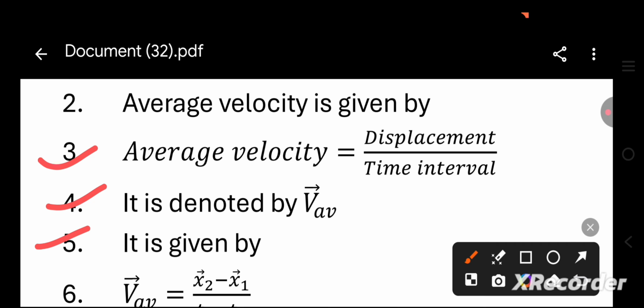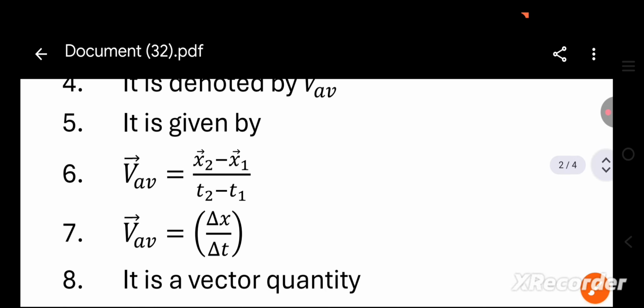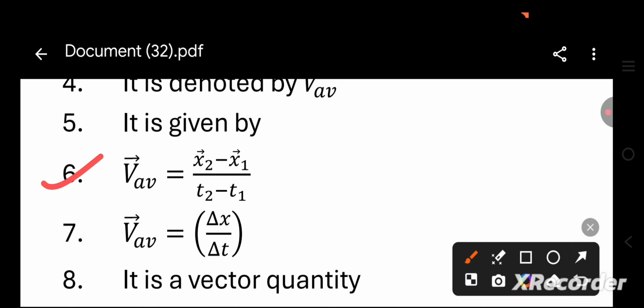It is given by v vector average equal to x2 vector minus x1 vector divided by t2 minus t1. Then x2 minus x1 is the change in displacement and t2 minus t1 is the change in time.